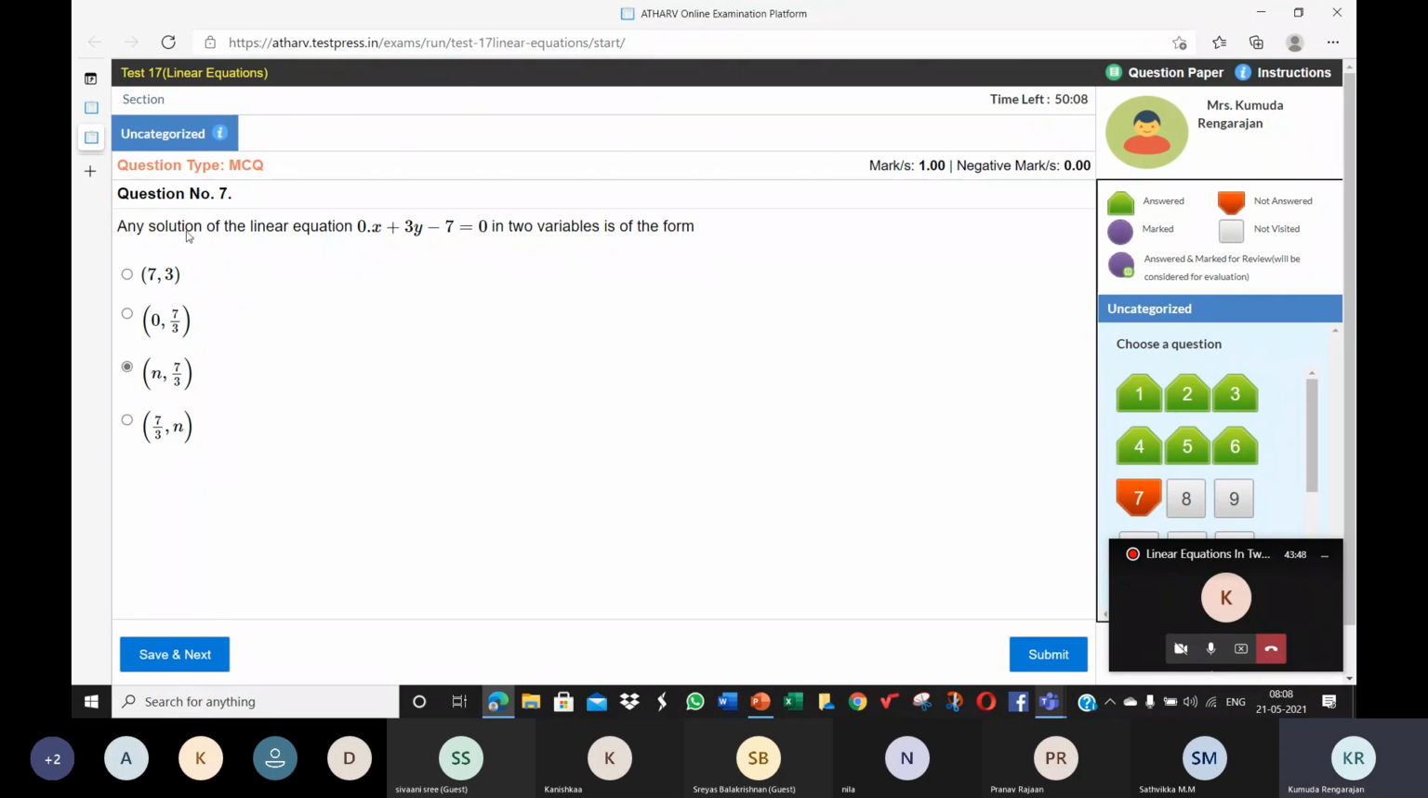So that's what it is. Any solution means any point lying on this graph. Let's read it like that. Any solution meaning any point lying on the graph of this equation. Every point lying on the graph of this equation is a solution to this equation. So any point lying on the graph will be of the form n comma 7 by 3. X will be any value, but y will always be 7 by 3.